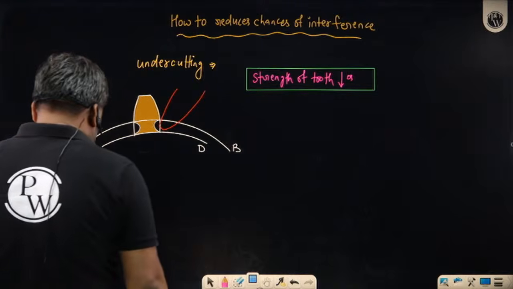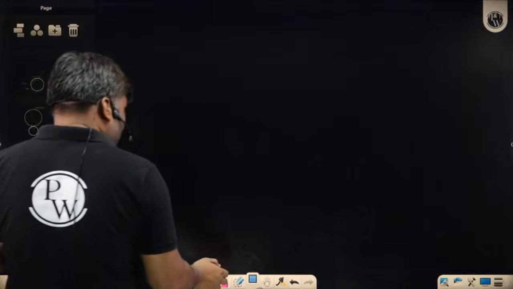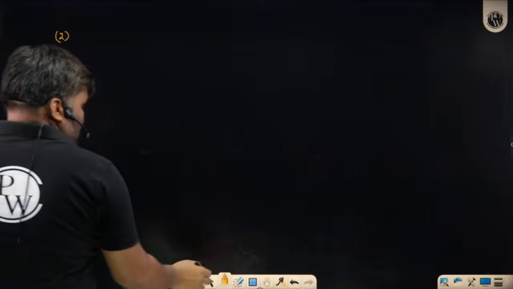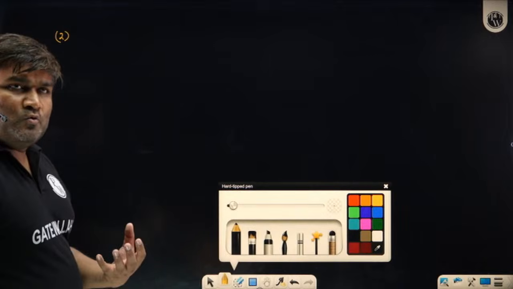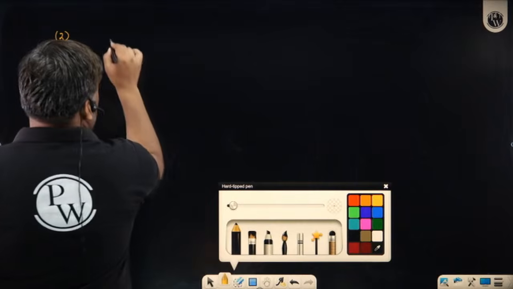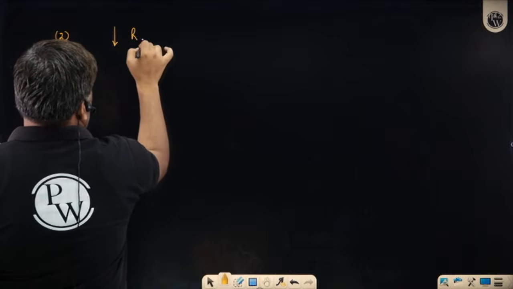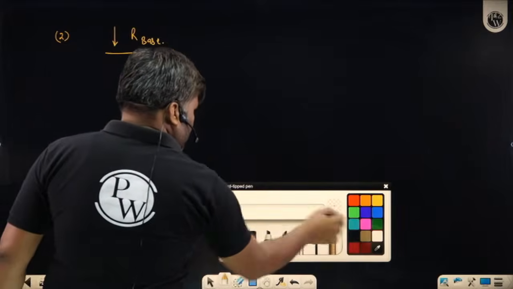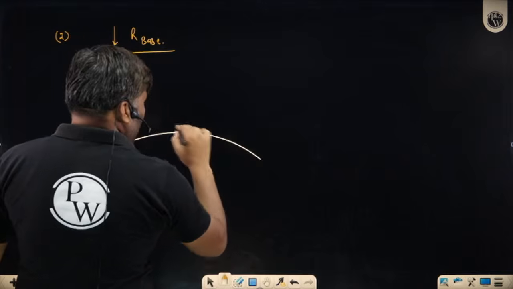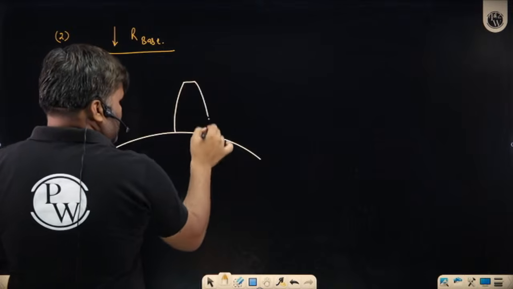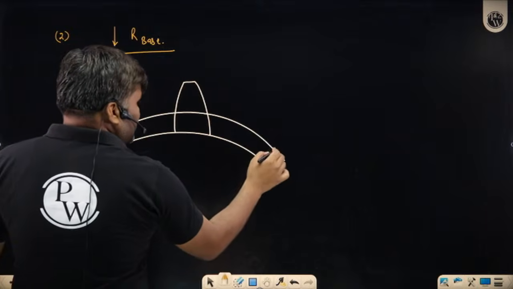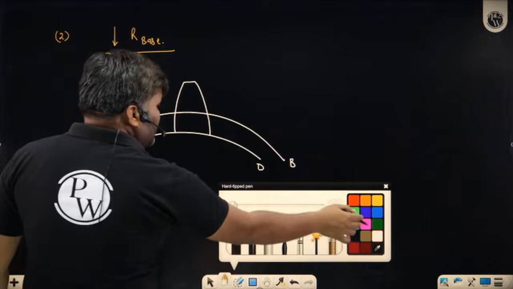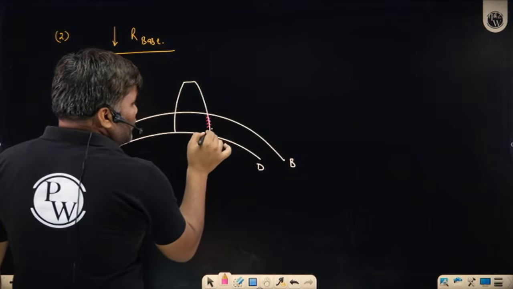Another student suggested, he said, do one thing. Second thing. Sir, why don't you reduce the radius of base circle? Decrease radius of base circle. What will it do? Arey sir, you have taken this dedendum circle, this is your tooth, and you decided that this is going to be your base circle. Inside the base circle, you were having a non-involute portion. This was your non-involute portion.